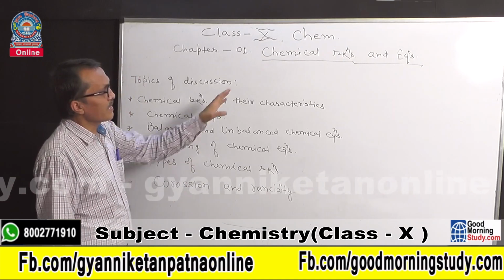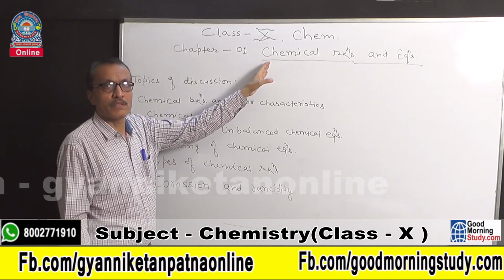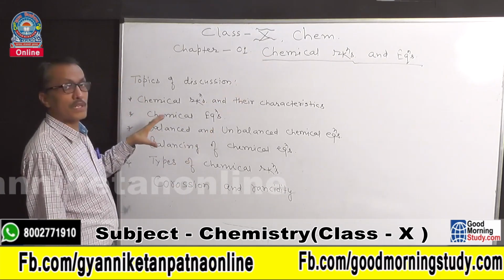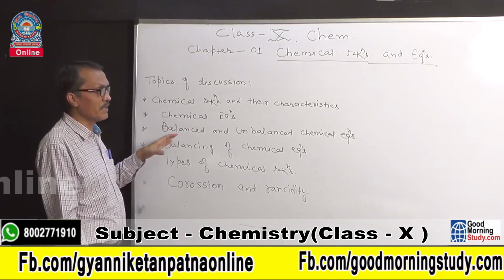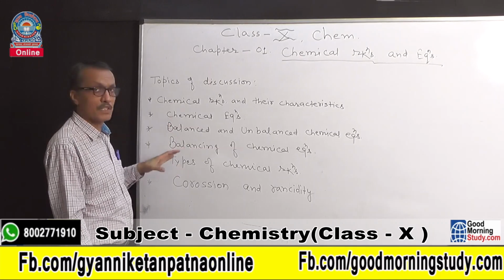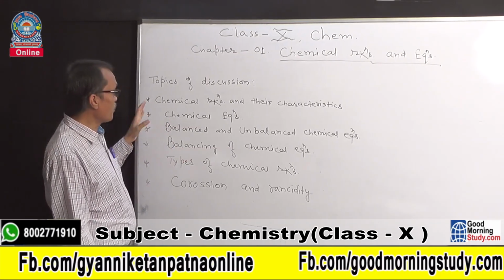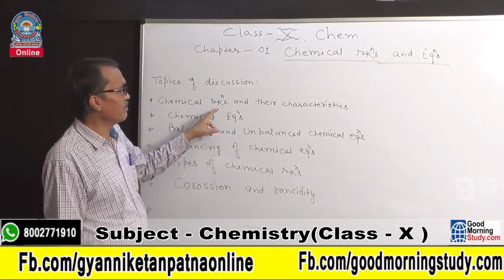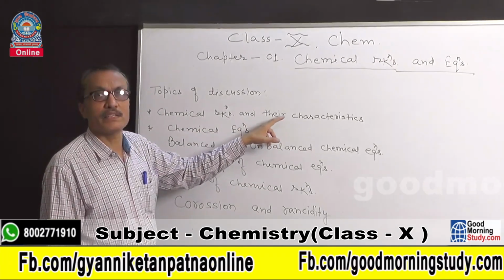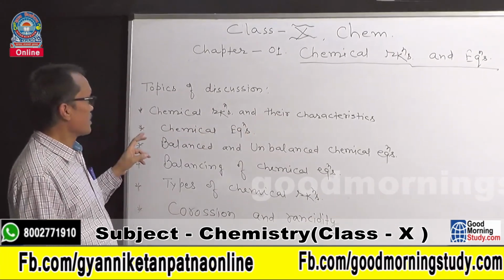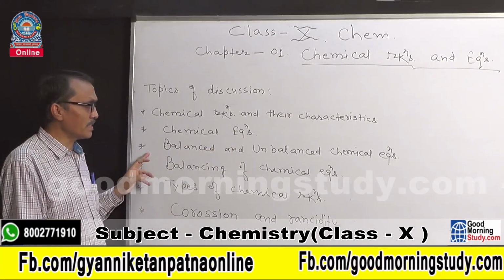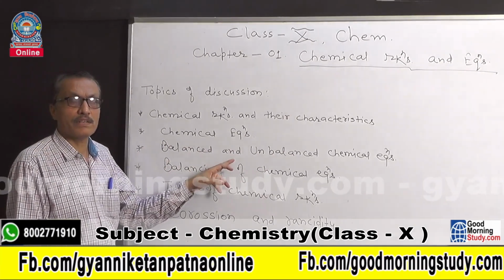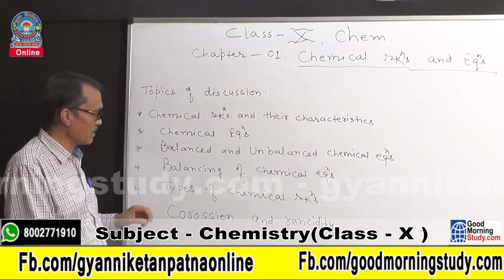Students, in this chapter, our main focus will be on these facts, terms, and topics. Topic number 1 is chemical reactions and their characteristics. Second, chemical equations. Third, balanced and unbalanced chemical equations.